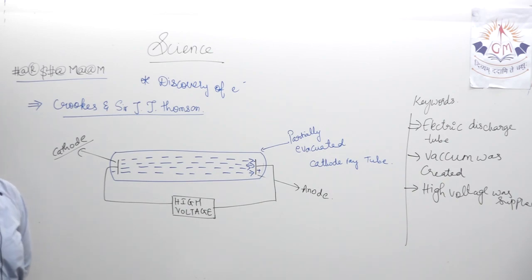Exactly 2 minutes will be given to you, not more than that. Kindly note that. Be quick in noting.